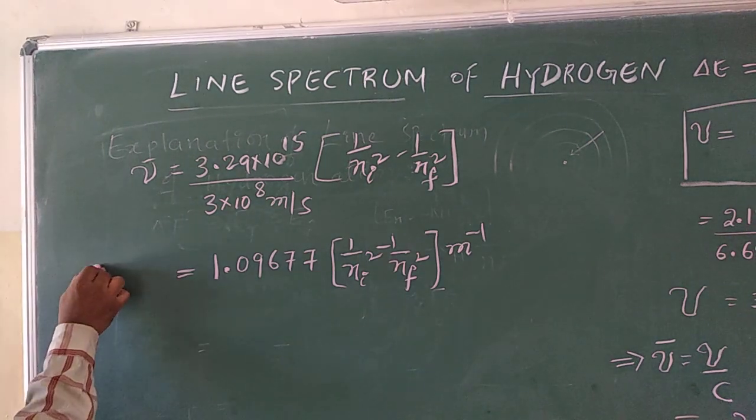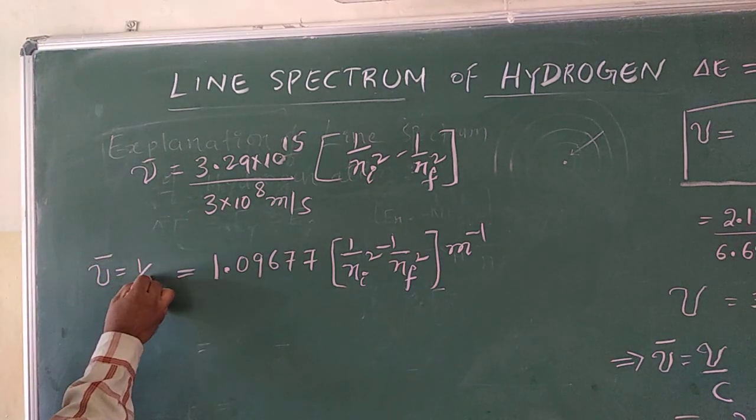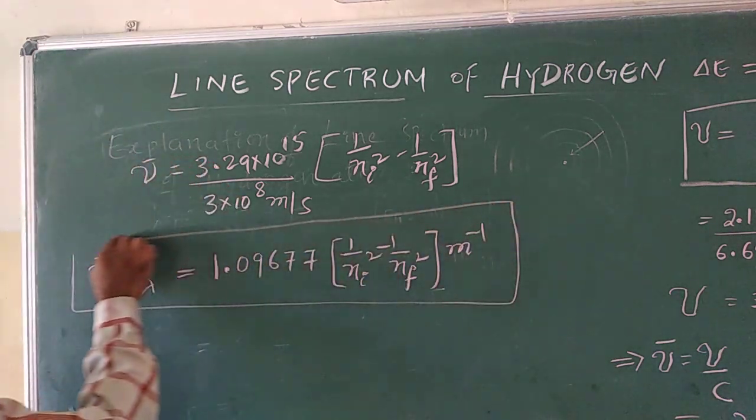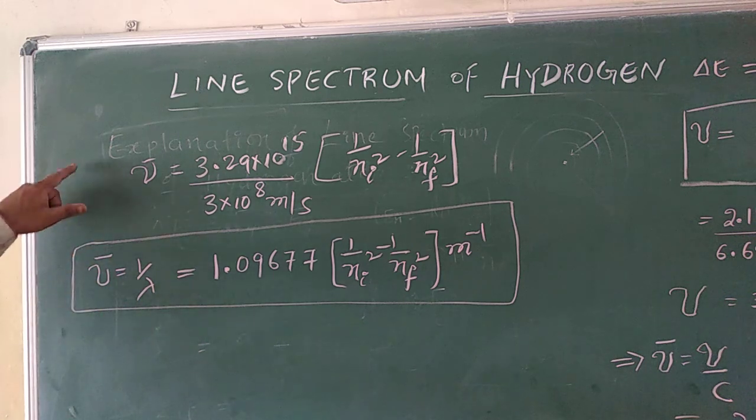So this is nu bar, which equals 1 by lambda. This equation coincides with the Rydberg equation.